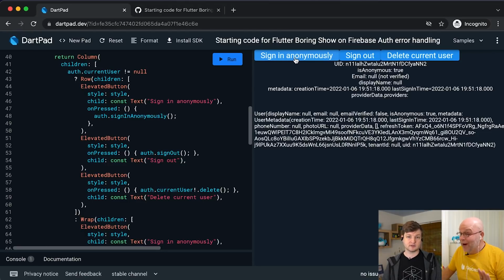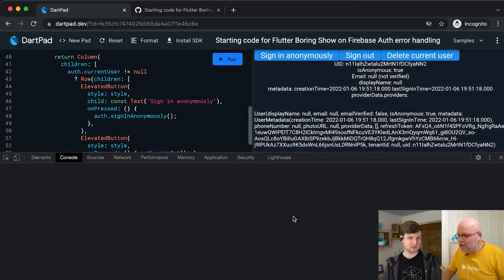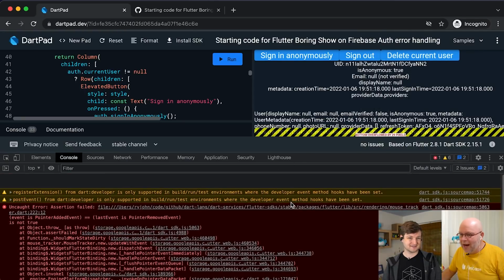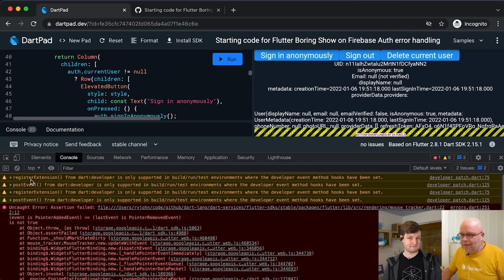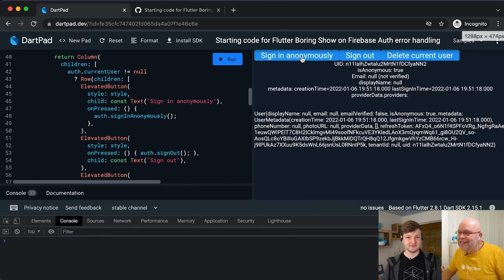I have no idea what will happen, by the way. Let's try. I would expect no difference. I don't see any difference indeed. Now this is going to be interesting, because we have so little screen space here. Oh, you can see all kinds of layout issues. Essentially, what it's telling me is you need a bigger screen. I want to see what it logs, though, when I click sign in anonymously.